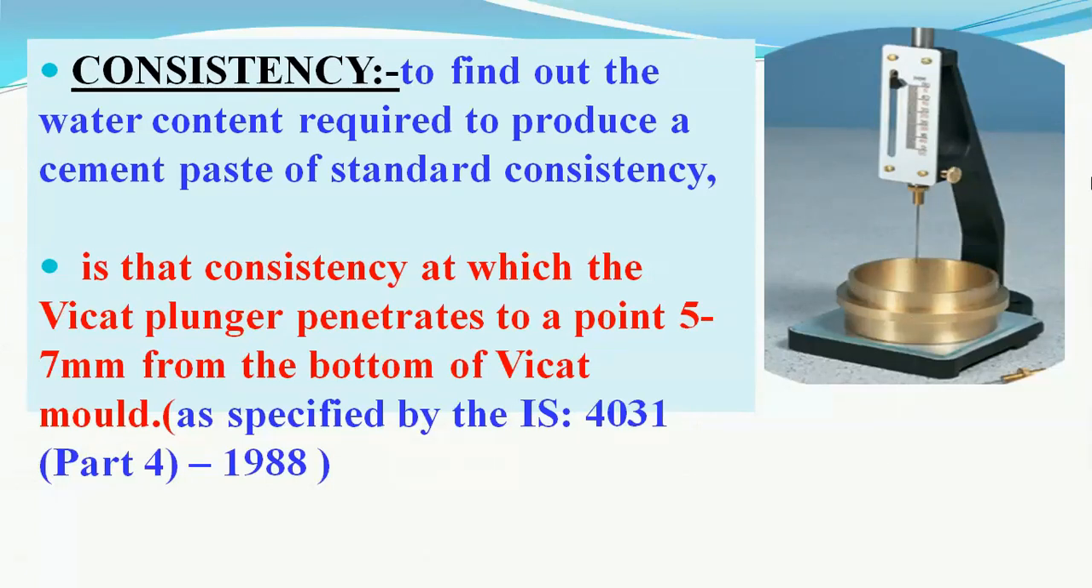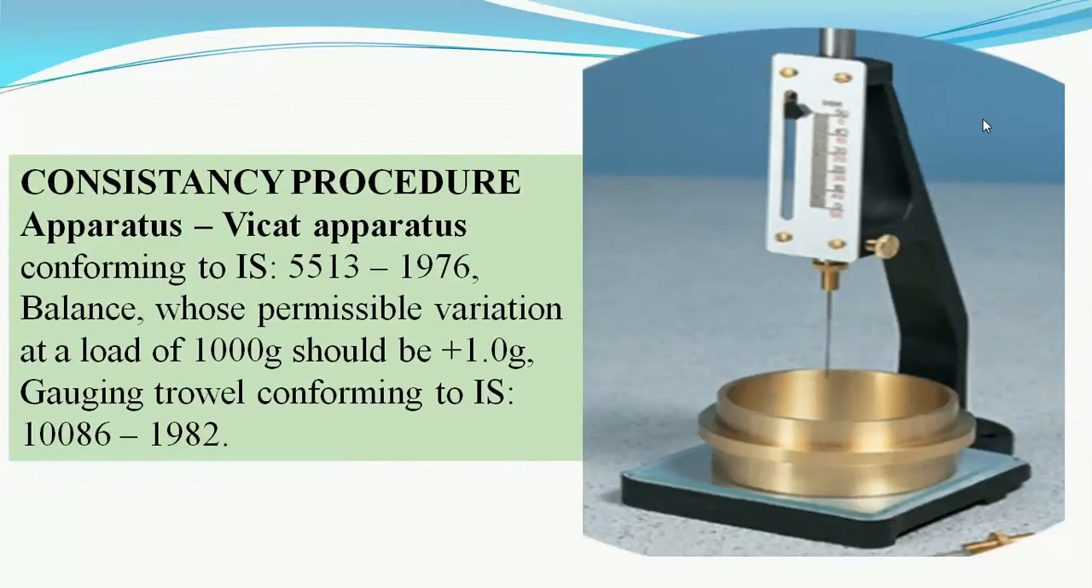The variation of the quantity of water is required to be done. Means this test is required to be carried out 2 to 3 times. What is done in this equipment? This is the VCAT plunger, the VCAT apparatus, as shown here.